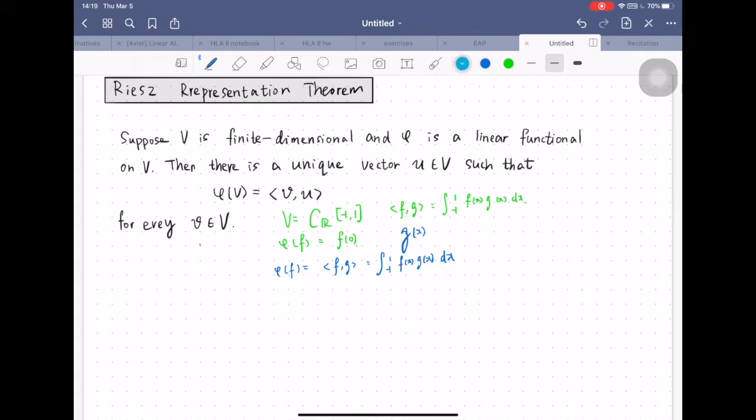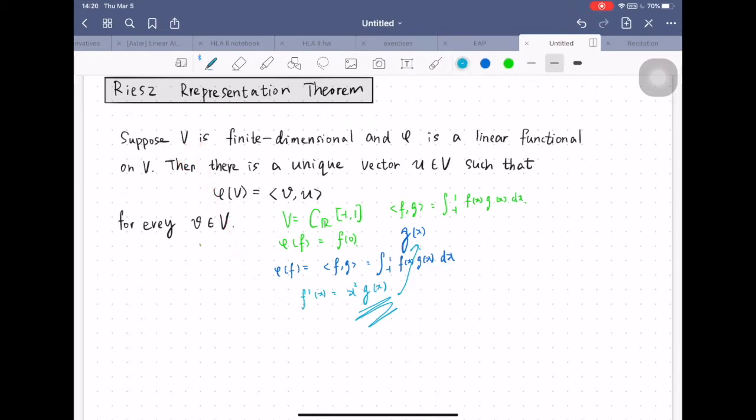Now pay attention to this f prime, which equals x squared times g of x. This g of x here is just the g of x that we assumed earlier. Also notice that x squared is a continuous function, and g of x is also continuous, so f prime of x here is also continuous, which means that it belongs to V.